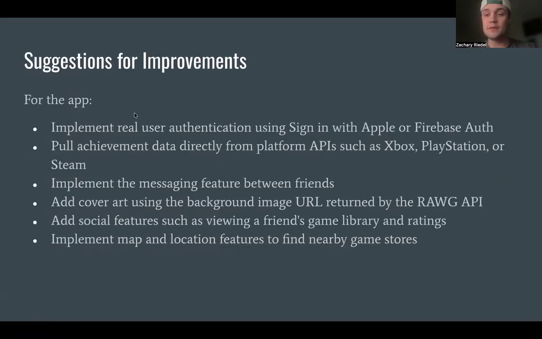Now, suggestions for improvements for this app that I want to see are to implement real user authentication, so Sign in with Apple or Firebase authentication, pull achievements directly from platform APIs such as Xbox, PlayStation, or Steam, and then implement messaging between friends to keep it more social media-esque, add cover art for the video games instead of just the gamer icon, and add social features such as viewing friends' game libraries and ratings, and then implement map and location features for nearby game stores, hopefully small businesses, to keep them supported.